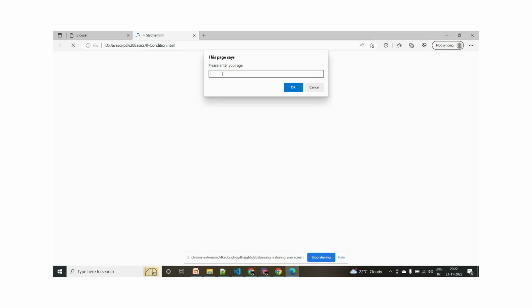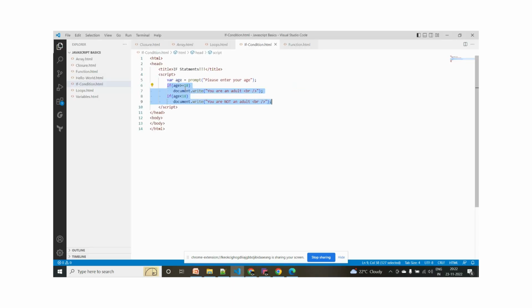If I enter my age as 22, it says above 18 means you are an adult. That's what we handled here. If it is greater than 18, print adult, else print this. So based on the condition, it will print, guys. This is the conditional statement I already discussed in my slides, guys.